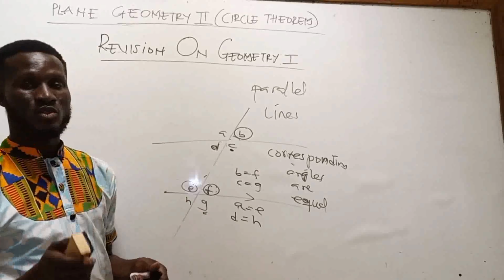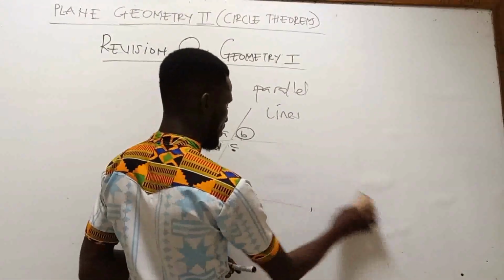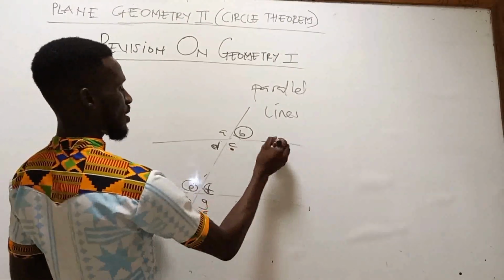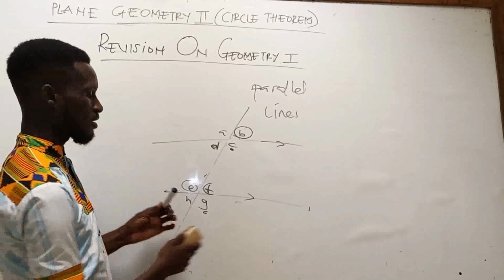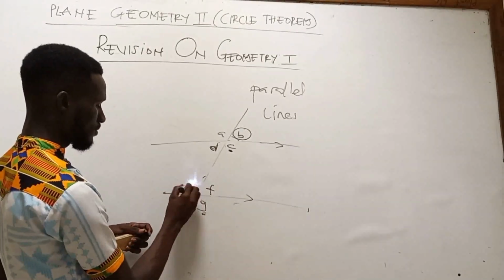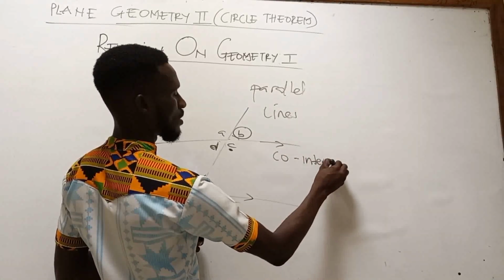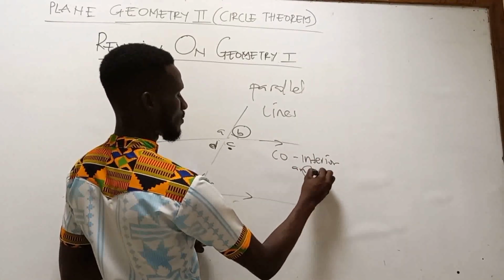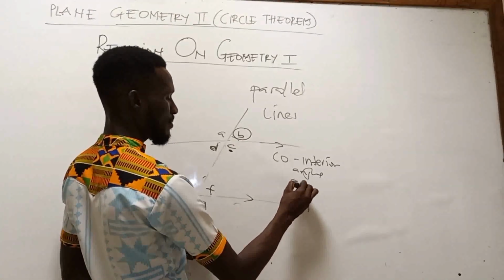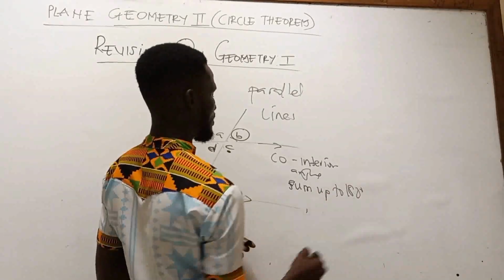Now let's talk about the last one: co-interior angles. That is when we have two parallel lines and there's a transversal. Co-interior angles sum up to 180 degrees.